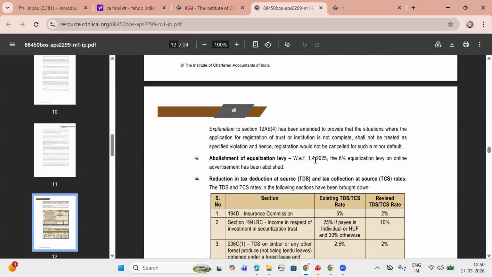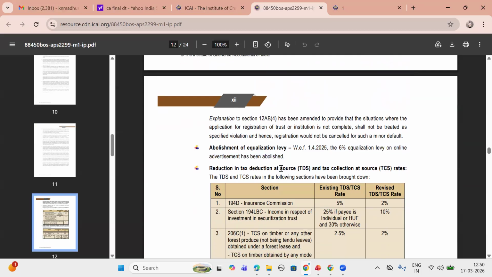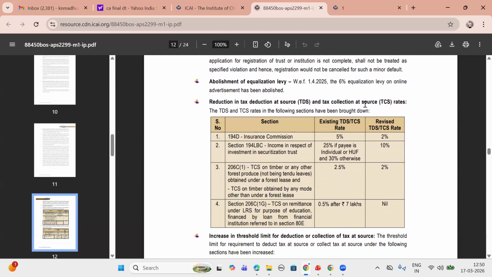Abolishment of equalization levy. Online advertisement has been abolished. Reduction of rates of tax deduction at source and tax collection at source. 194D insurance commission revised to 2%. Income in respect of investment in securitization trust: 25% if payee is an individual or HUF, 30% otherwise.